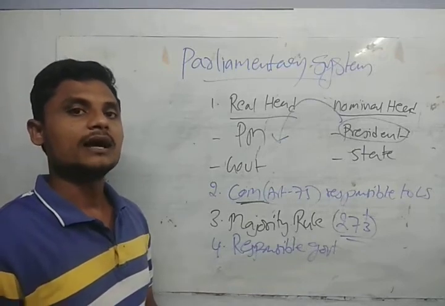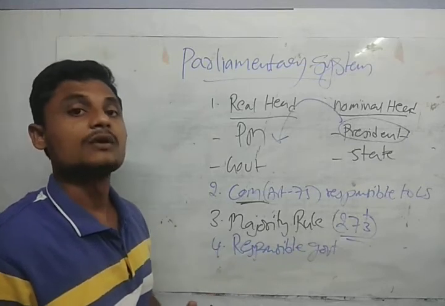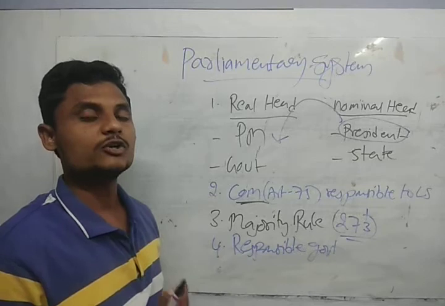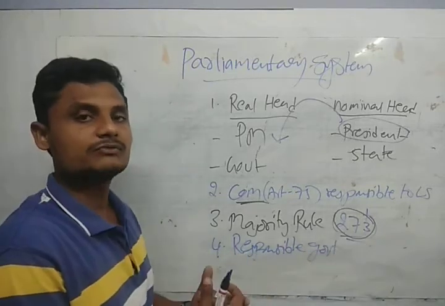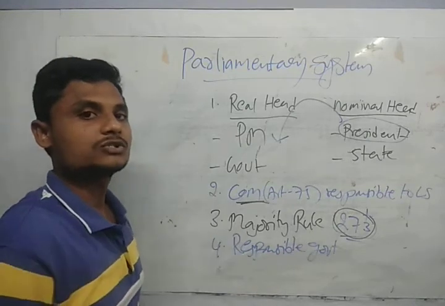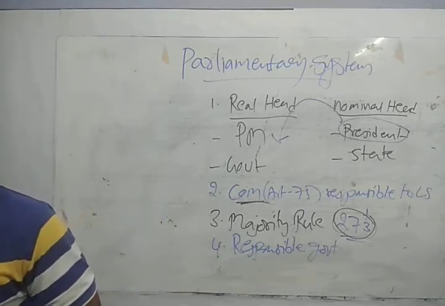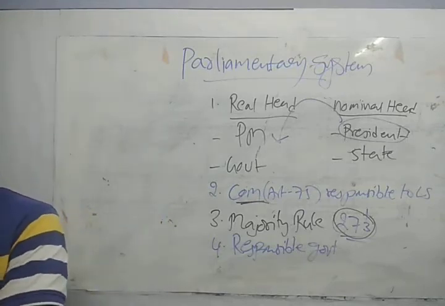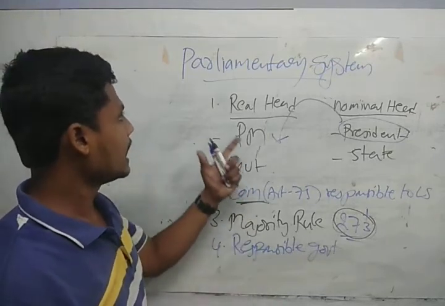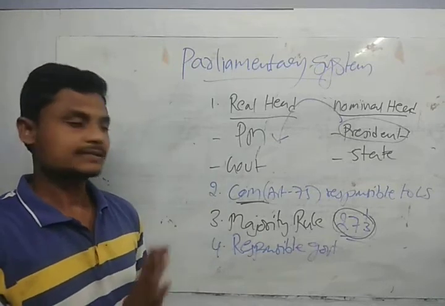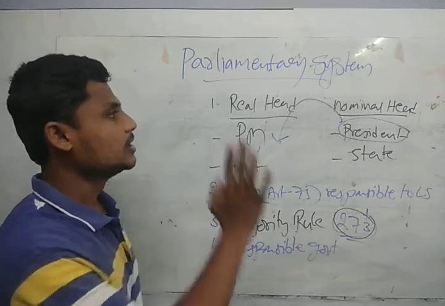And we can have the coalition government also, guys. What do you mean by coalition government? When we are unable to get 273, some parties will join and form the government. It's called the coalition government rule, guys. So this is about our parliamentary system of government. Guys, clear? That is responsible government, the majority rule, council of ministers, and the real head and the nominal executive.